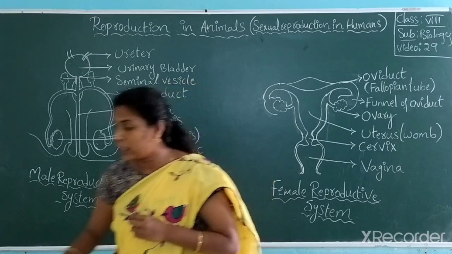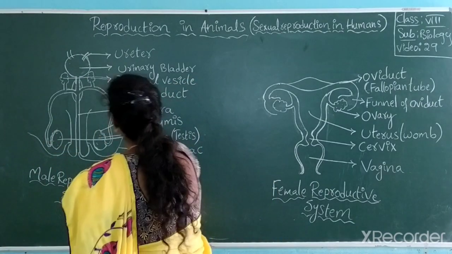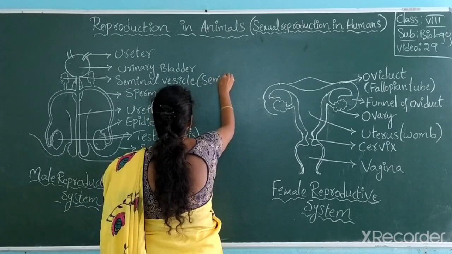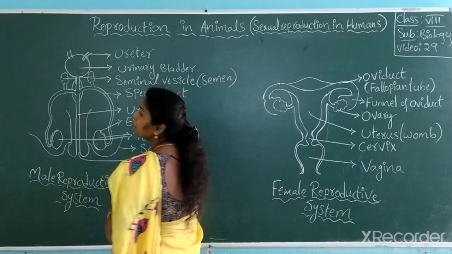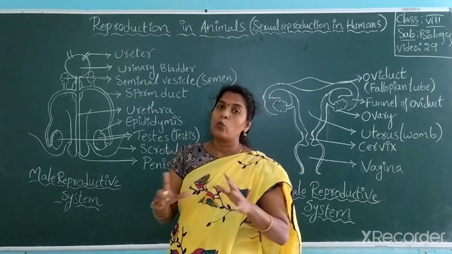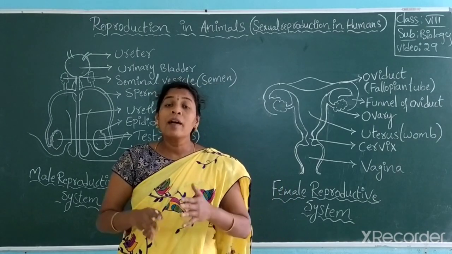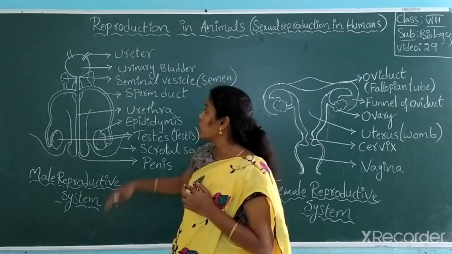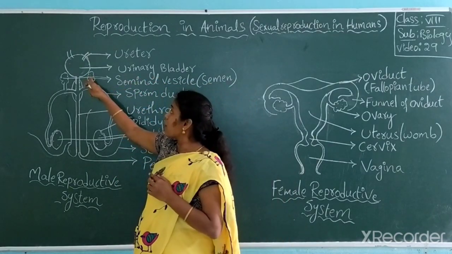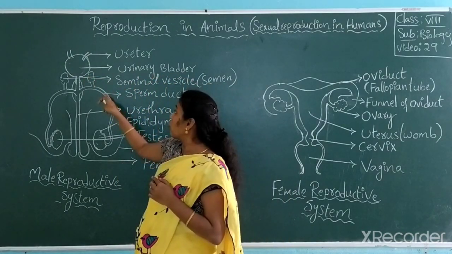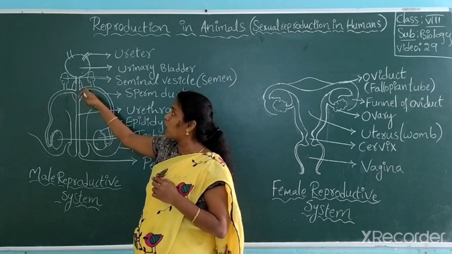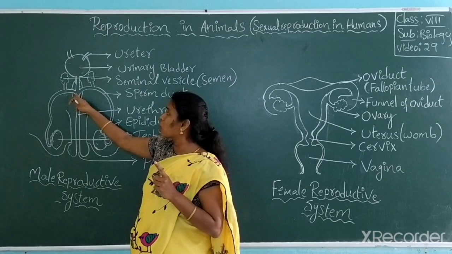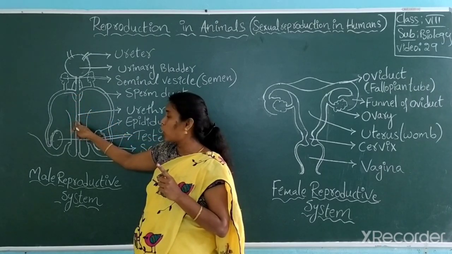This seminal vesicle produces a fluid called semen, which keeps sperm healthy and provides nutrition. Got it? When sperms are passing here, the semen also enters the seminal duct, and from there onwards it passes through the urethra. Got it? This is the part.